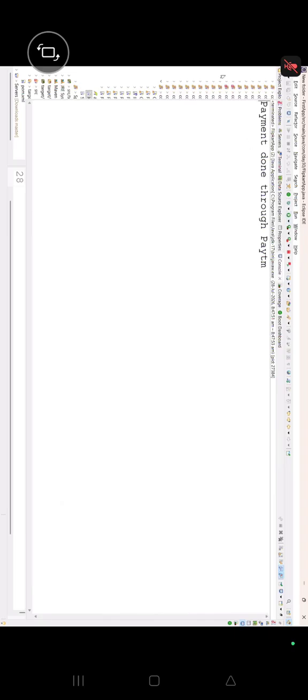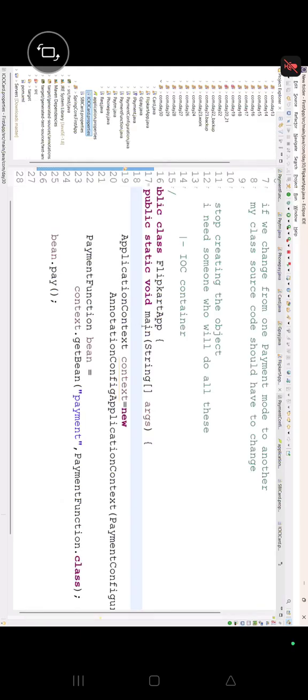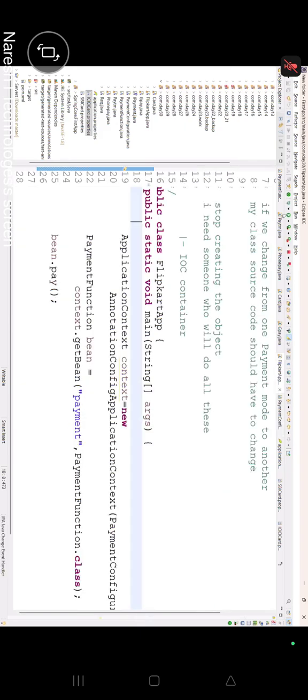Paytm? Chalo, Paytm se nahi karte. Chalo, it will not be done with Paytm. Let's go for the next one. Now, in the payment configuration approach, remove this primary from this place and write it on PhonePe. Right? Let's go for the Flipkart application. Run this program.